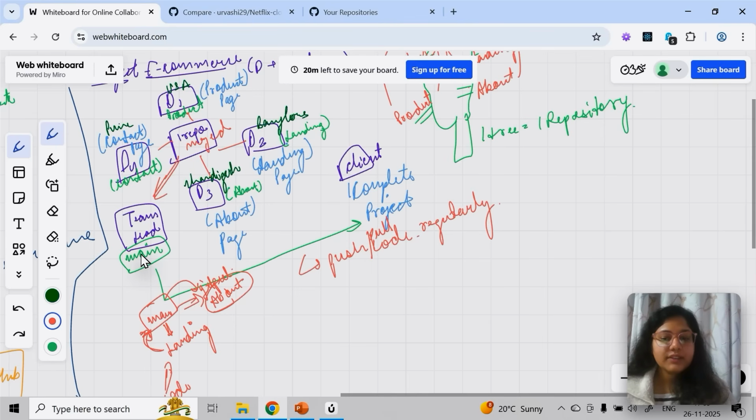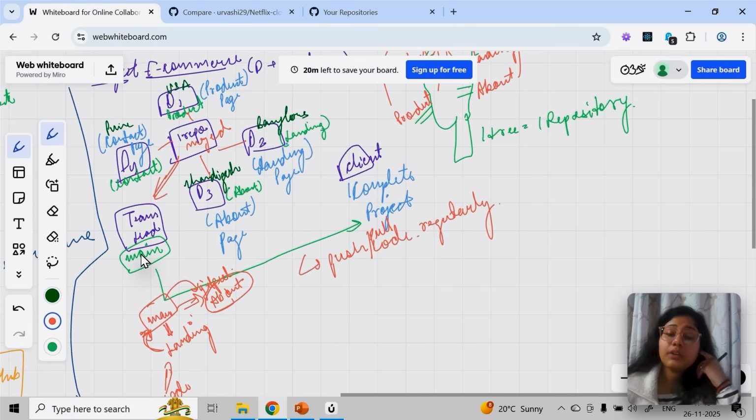So if there is no conflict, whatever code you have pushed to landing will come to main, and the team lead will merge it. And let's say everyone working on contact, about, and other pages has to do a pull request before pushing anything to it.